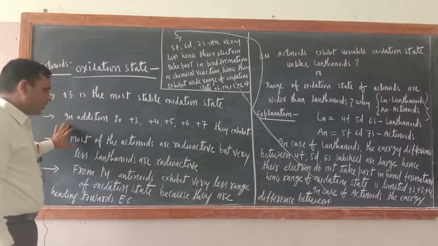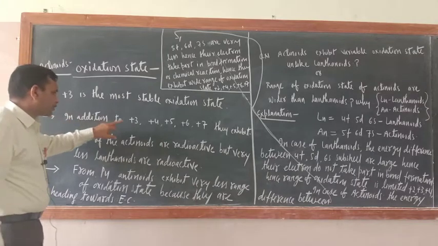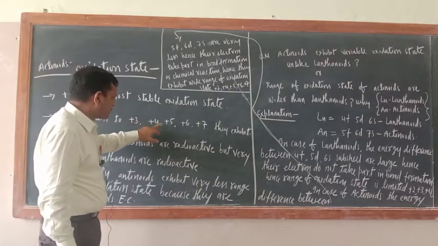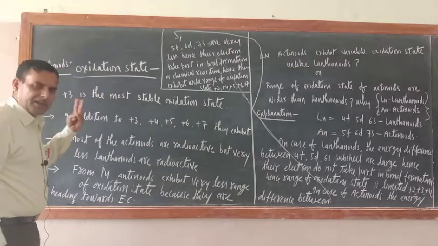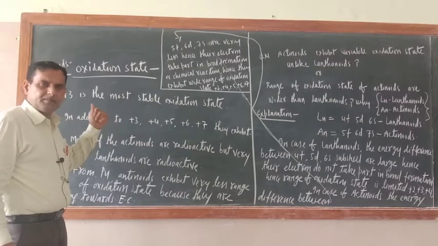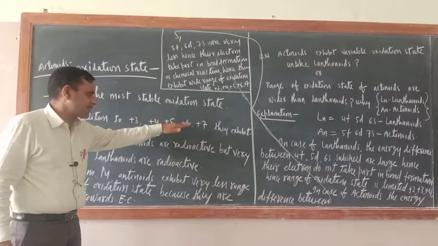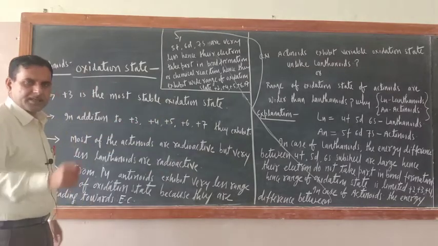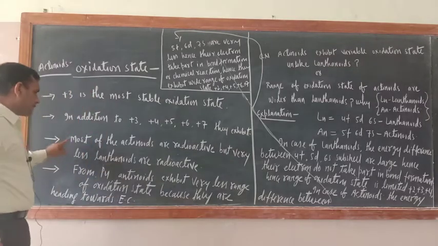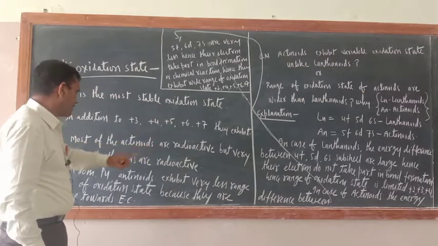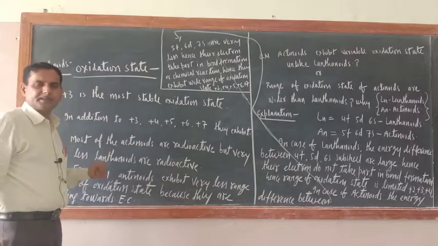Now see the differences between lanthanides and actinides. In addition to +3, they exhibit +4, +5, +6, +7 oxidation states also. In case of lanthanides, what was there? +3, +2, +4. Here what is there? +3, +4, +5, +6, +7. It means actinides are showing a wide range of oxidation states. Most of the actinides are radioactive, but very few lanthanides are radioactive. This is also a difference.